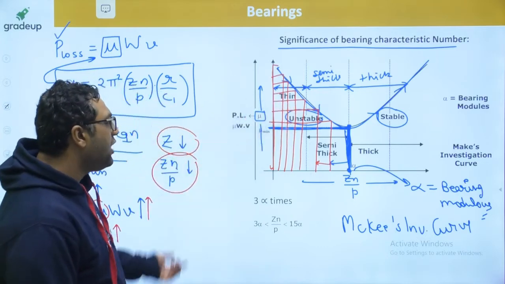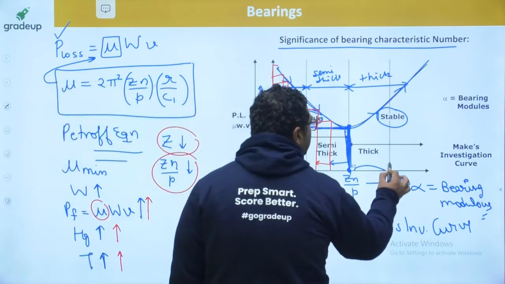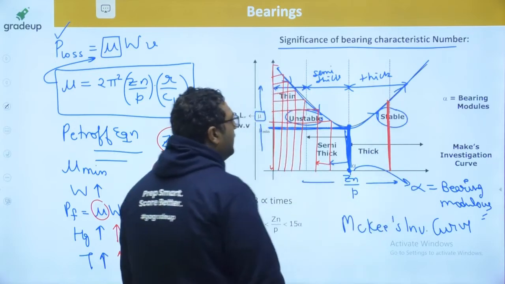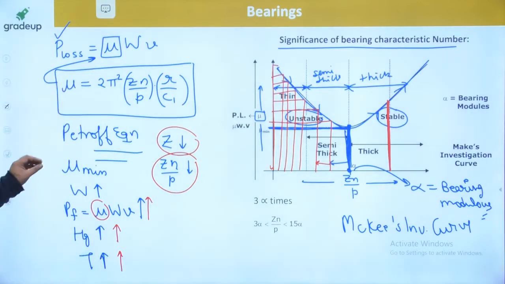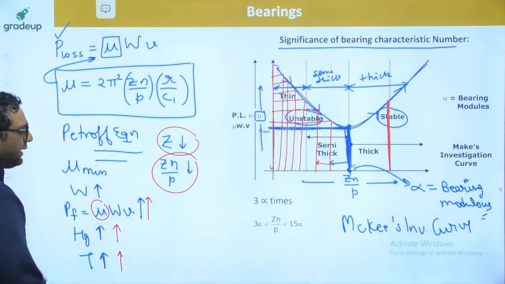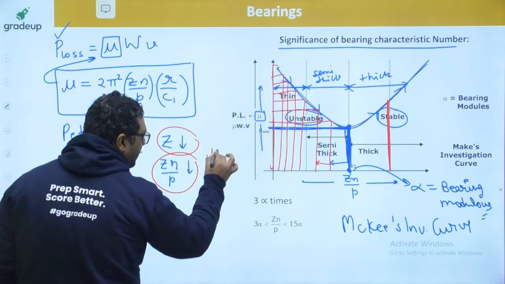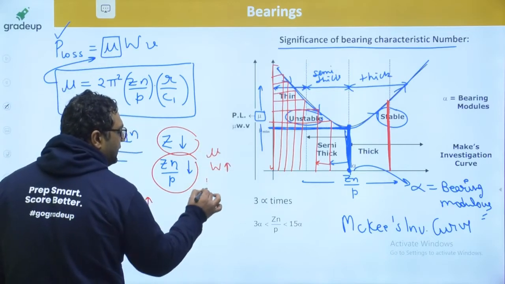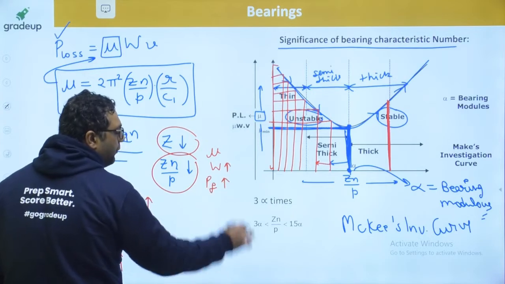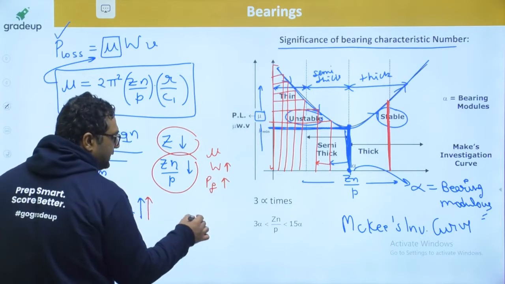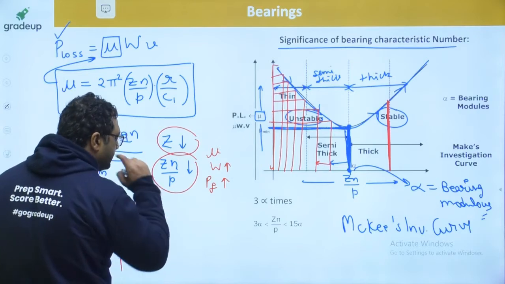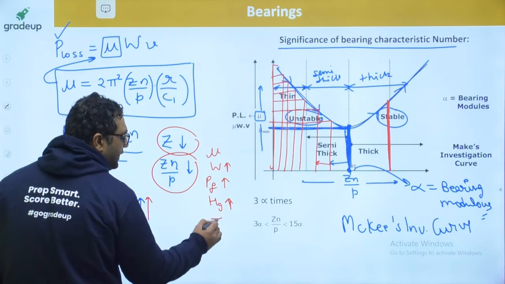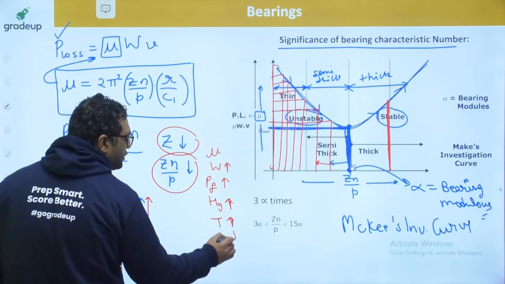When we are operating in the stable region, this kind of thing will not occur. Let us say you are operating at some mu in the stable region. If W increases, power loss will increase because of mu WV, which increases the heat generation, increases the temperature and reduces the viscosity.